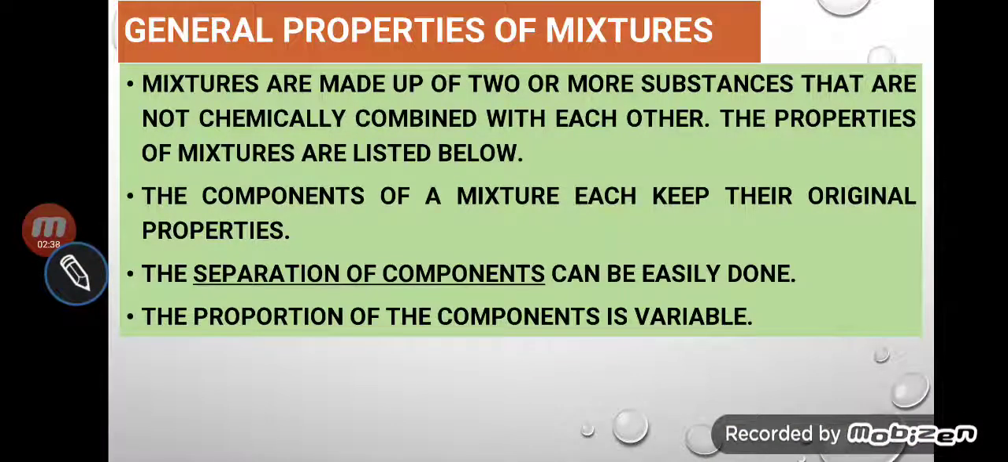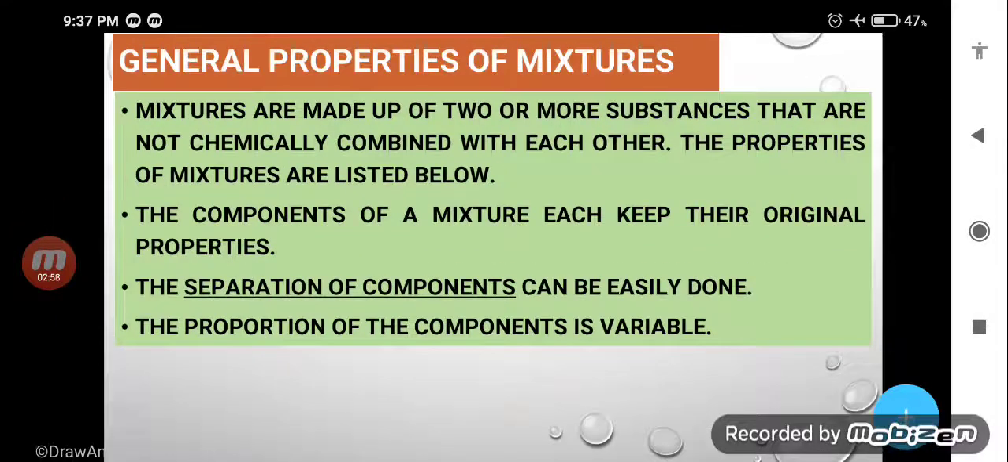General properties of mixture. Mixtures are made up of two or more substances that are not chemically combined with each other. Yes, my dear student, already we have discussed that. Not chemically combined means only physical mixing. The properties of mixture are given below.